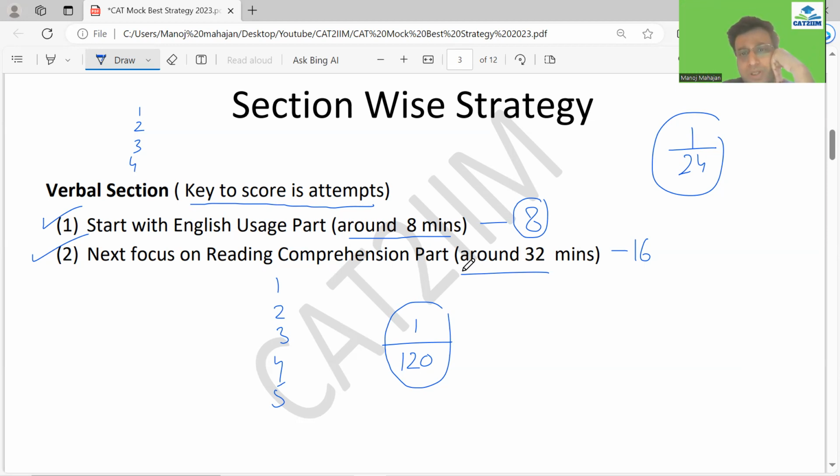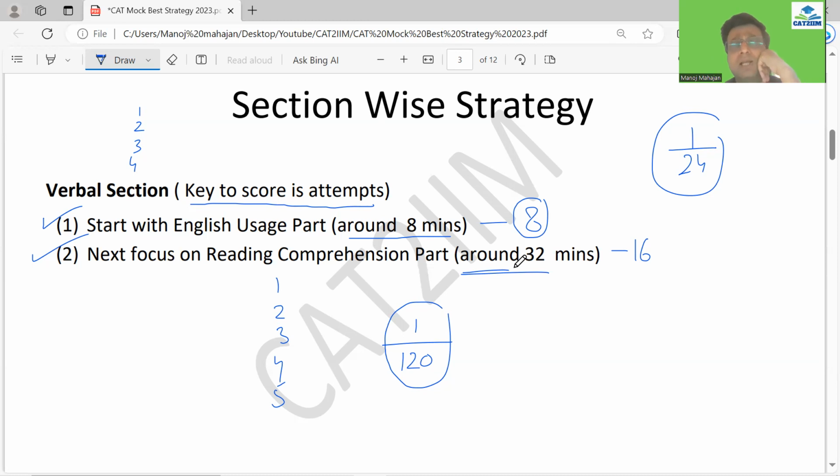Next focus should be on the RC. I personally feel that most of the RC you can do, provided you are able to comprehend. So the RC should be left out only in the scenario when you are unable to comprehend the passage. There is no point of doing the questions on it. So better you probably see which RC you would love to do before and which you would do towards the end.